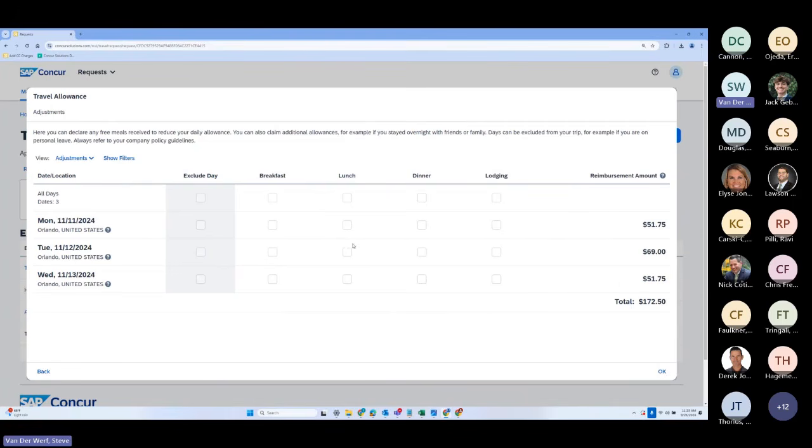Now, there's also these boxes here because, let's say I'm going to a conference. Every conference usually has the conference chicken or the box lunch, whatever it is you're getting. If a meal is being provided, and lunch, in this case, was being provided, you could check off lunch being provided. This has already been approved, so I can't edit it here. But you could check off lunch being provided, and the amount to be reimbursed would be reduced by the same amount which has been designated that should apply for lunch for that location.